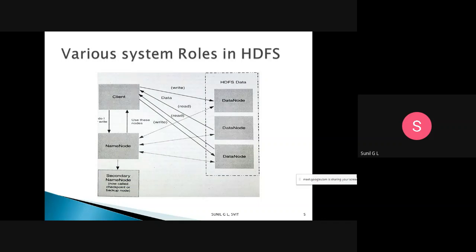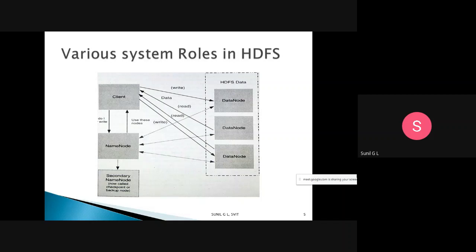Everything is contained in the name node, and it is responsible for all those things. The name node will check all those things and then inform the client. Once it gives permission to the client, the client will directly read and write the data from HDFS.